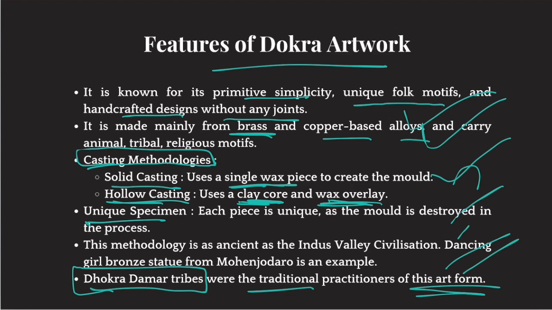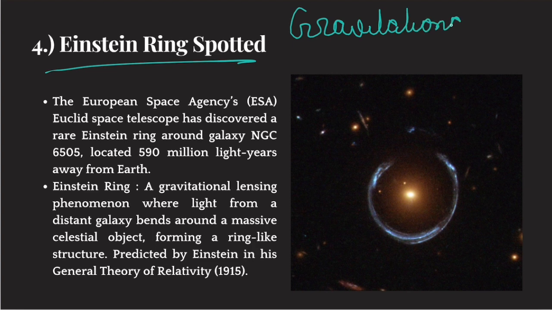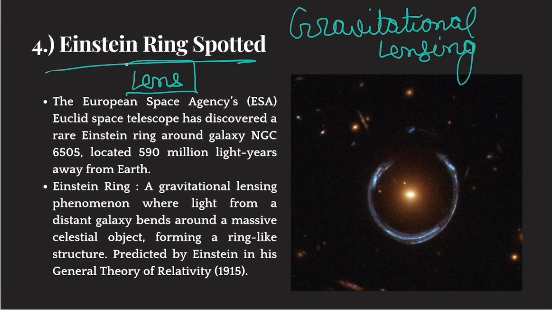All right. Now let's move on to topic number 4, which is Einstein ring spotted. Now, to understand this news item, you need to be aware of the phenomena called gravitational lensing. Now, what is gravitational lensing? Basically, what is a lens? So let's suppose this is a lens. If a ray of light is coming from here, this lens would bend it. Lenses are those objects that bend the light rays passing through them.